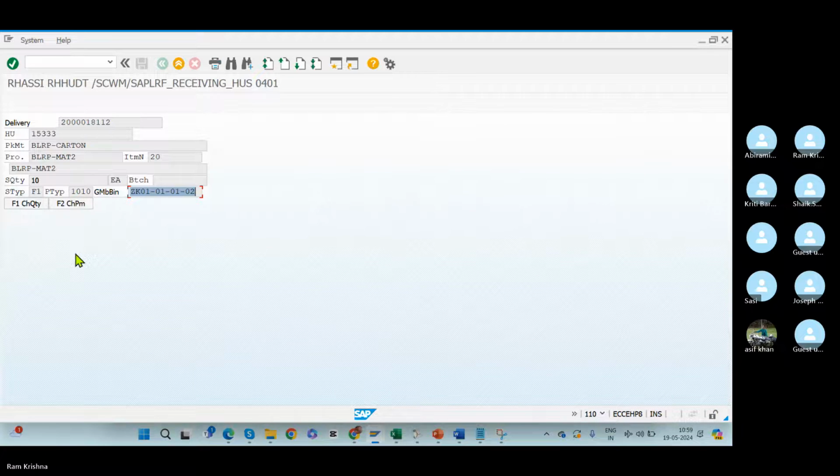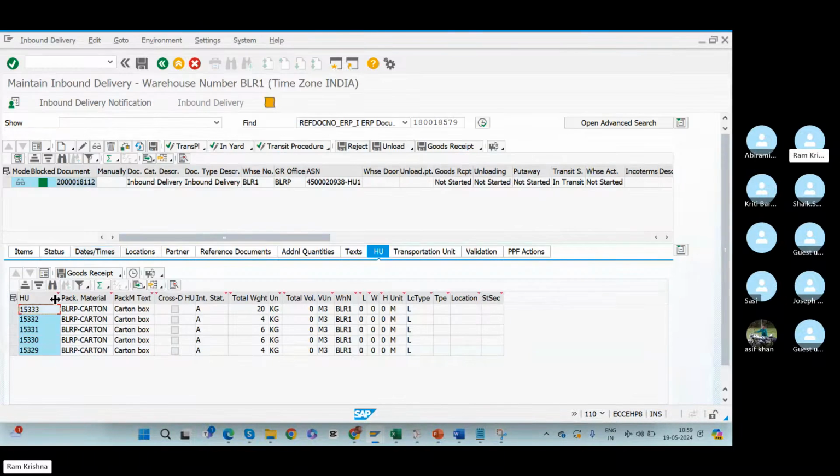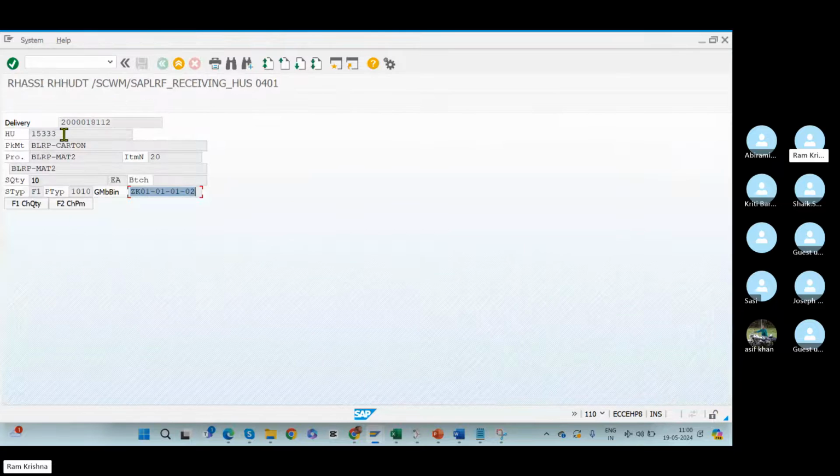Got it? Now just think. The system is telling us how much quantity is in this HU: 10 quantity. But physically when you check it, there are only 8. What exactly will we do now? Some mismatch will happen for sure, in every company. In this HU, you received only 8 quantity.